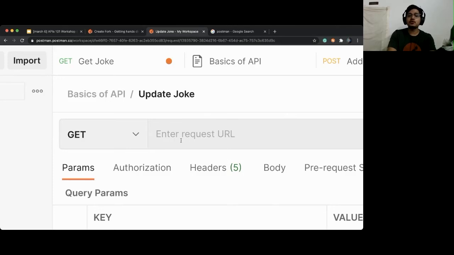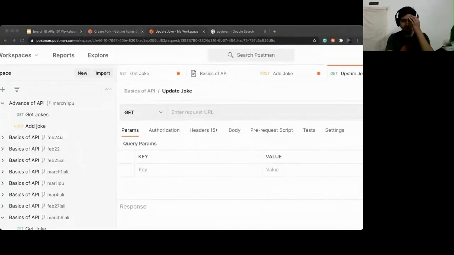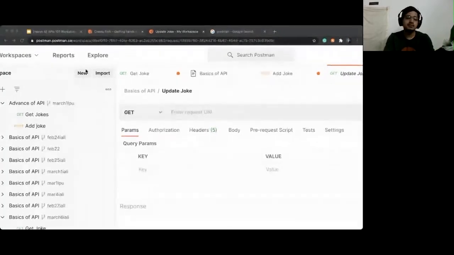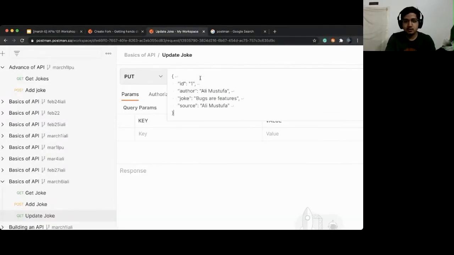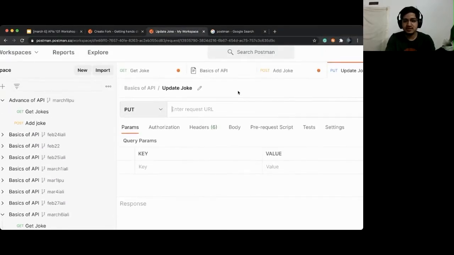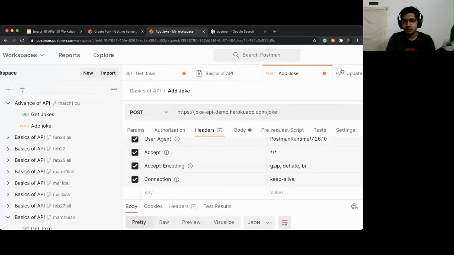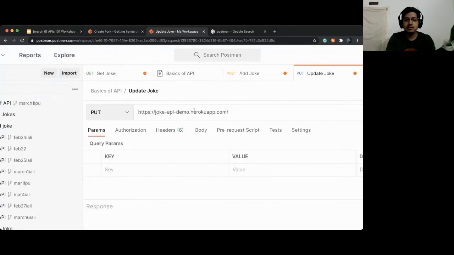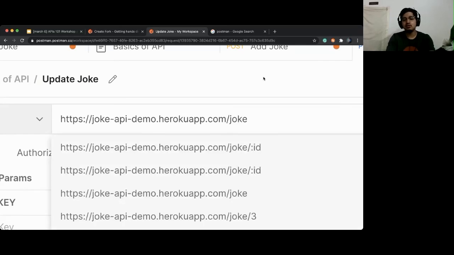Which method are we going to use to update the joke from the theory which we learned earlier? Yes, Mithul, we will use put. So let's go in the drop down and select the put request. The URL is going to be the same. If you don't know, go to basics of API, copy the URL, come back here in the put request, paste it, and make sure you add /joke.